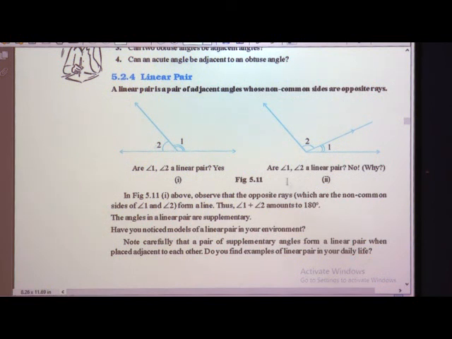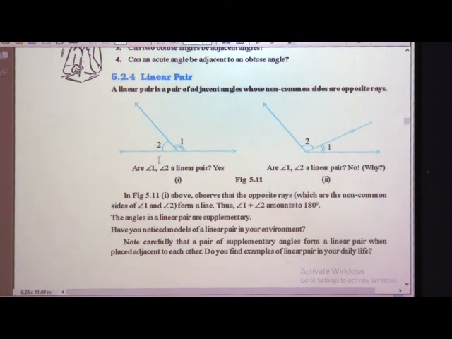Here, are angle 1 and angle 2 a linear pair? No, because here the sides are not opposite rays. It should be an opposite ray, so it is not a linear pair. What is the sum of a linear pair?